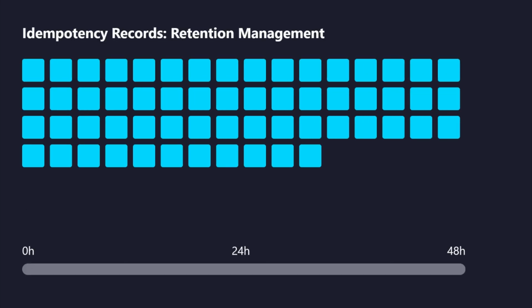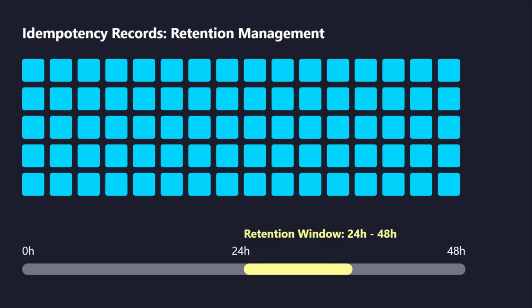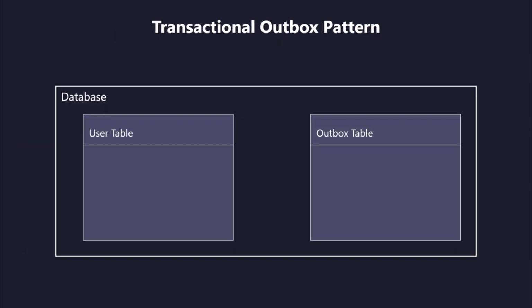Set a time to live on idempotency records. Retaining every key forever is unsustainable. Usually, a retention window of 24 to 48 hours suffices.